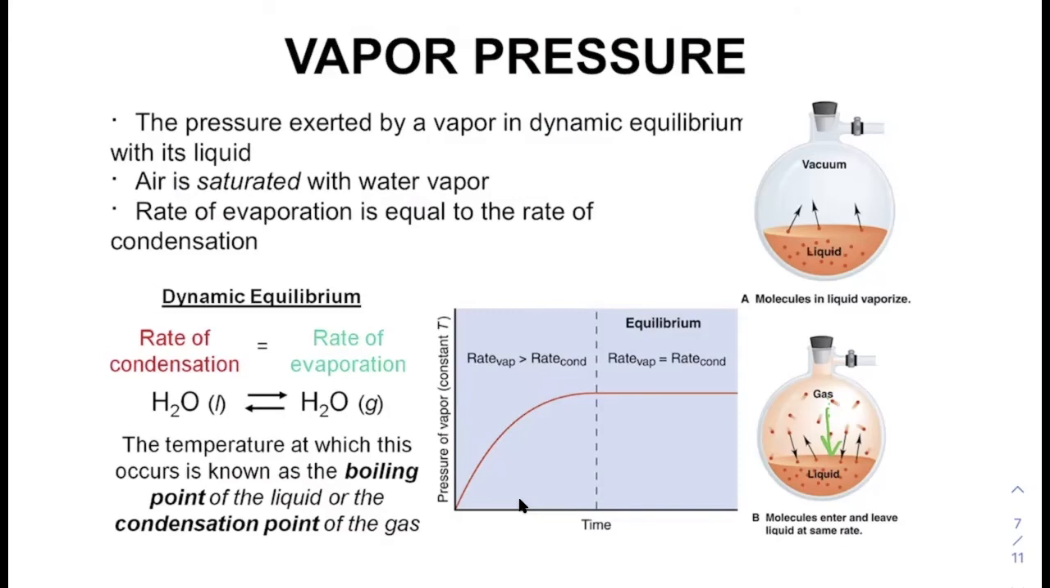We also have the term dynamic equilibrium, and this happens when the rate of condensation, going from gas to liquid, equals the rate of evaporation, going from liquid to gas. And it turns out, and this will help us in the next conversation, that the temperature at which the rate of condensation and the rate of evaporation are the same is known as the boiling point, or coming back from the gas to the liquid, the condensation point. But we will most likely be referring to it as the boiling point.